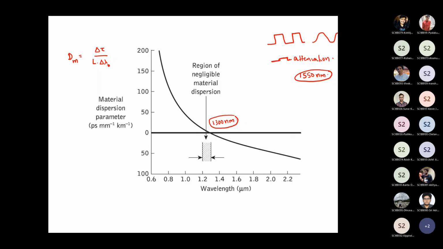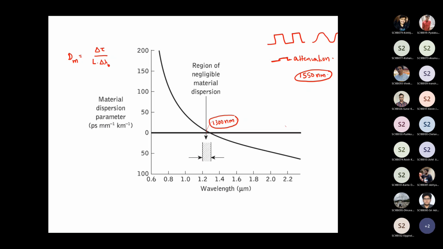So if you want a very good optical communication system, you'll have to ensure that dispersion is the least and attenuation is the least. Unfortunately, we would really love to have these two things happen at the same wavelength, but they happen at two different wavelengths. One at 1300 nanometer, one at 1550 nanometer. So you will always have to make a compromise.